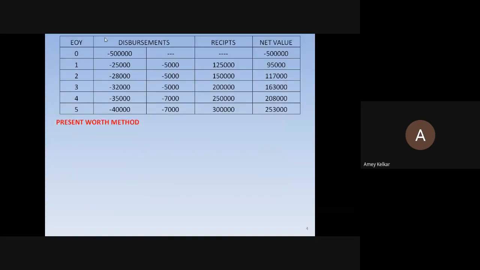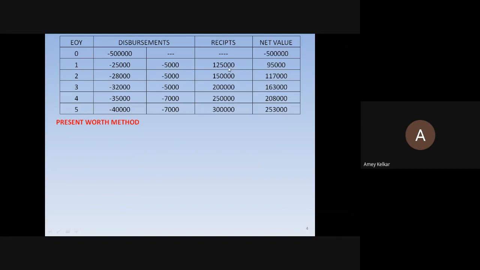And next, what I have done, I have taken these values. Are you able to see here now? Okay, this first column is operating, one is operating and one is maintenance. So these both together are your disbursements. So here the disbursements will be 25,000 plus 5,000 is 30,000, so 30,000 will be the total disbursement.